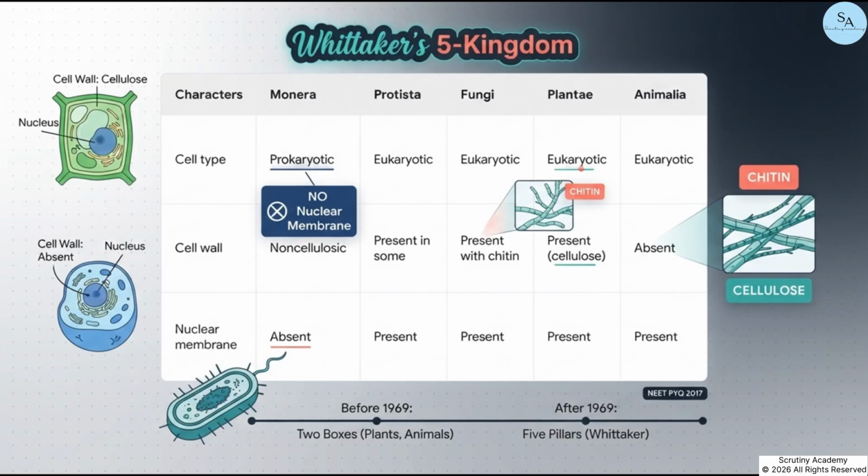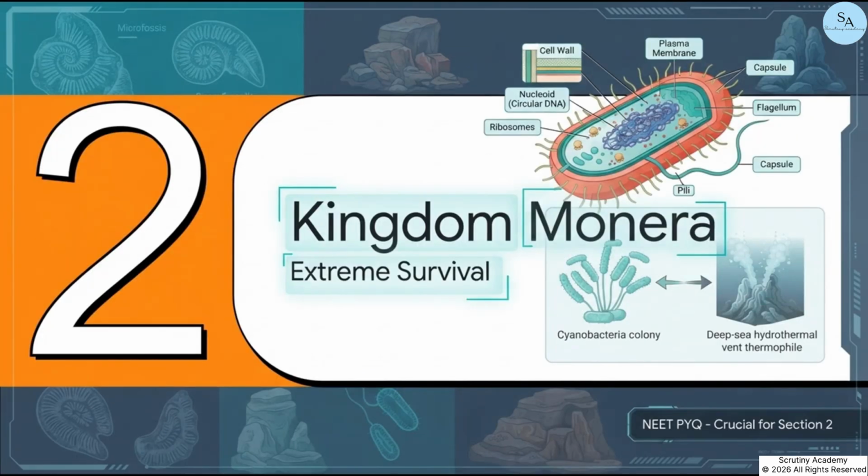For example, if you think about cell walls, fungi are now separated from plants because fungal cell walls contain chitin, while plant walls have cellulose. And you'll notice Monera is totally isolated as the only kingdom with a prokaryotic cell type, meaning they completely lack a nuclear membrane. Which brings us to Section 2, Kingdom Monera, Extreme Survival.